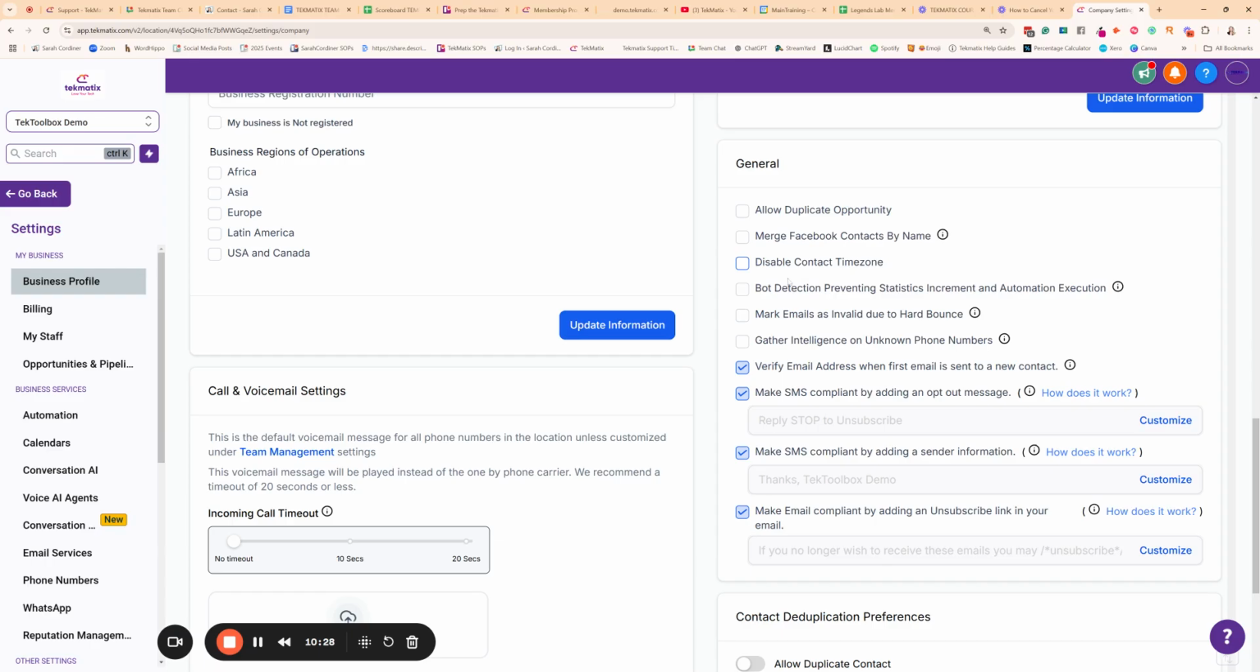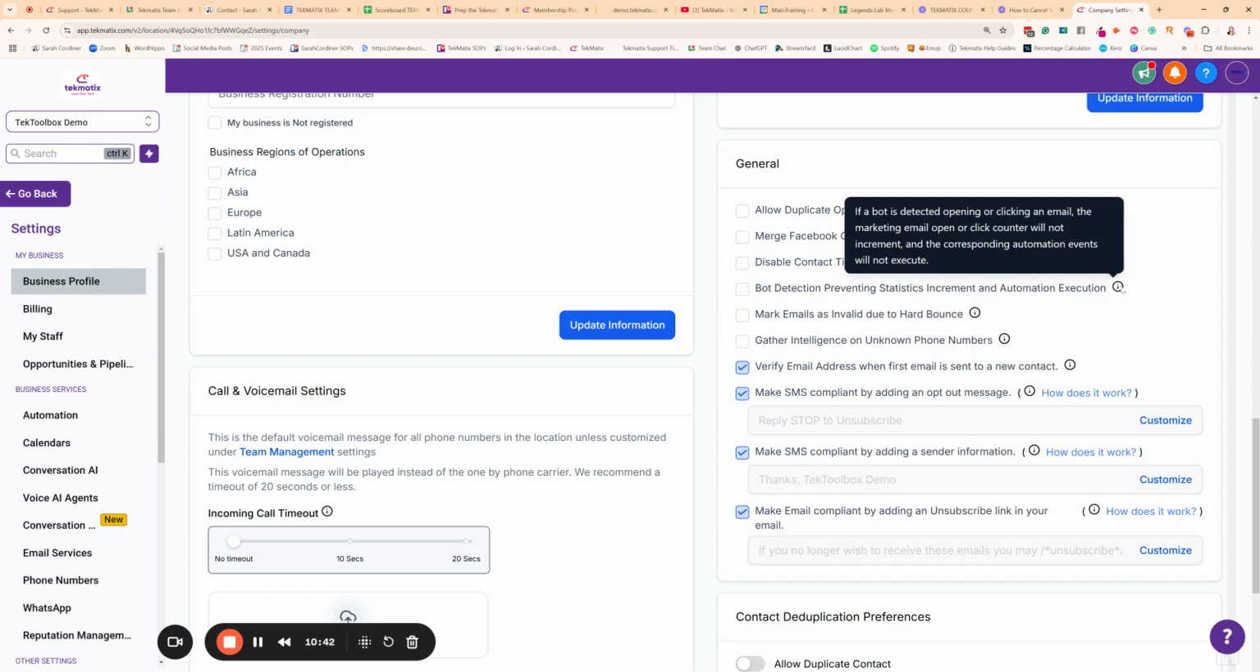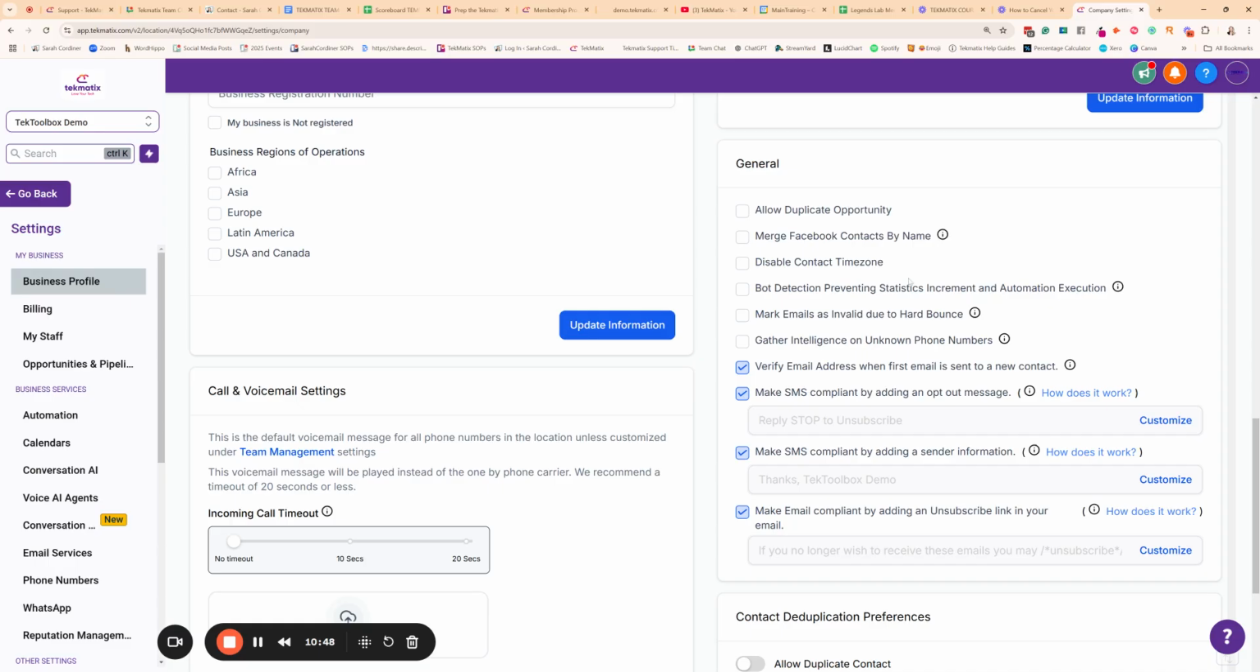All right. The other thing I keep off is disabling the contact's time zone. I actually want the contact's time zone to be recorded in the system, so I keep that checked off. Bot detection. Now, what's this? If a bot is detected opening or clicking on an email, then basically it will not count the statistics. So that's up to you, whether you want to turn that off or on. I personally keep it off because it doesn't matter to me. If it's been opened, I just count that data as opened.